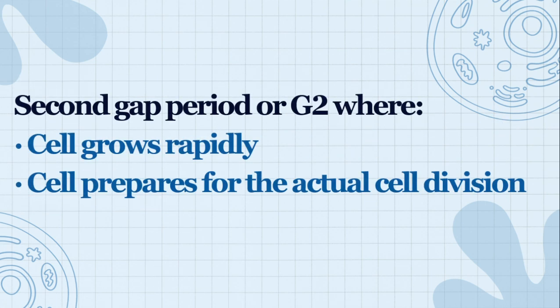Next, the last phase in interphase is the second gap period or G2. This is where the cell grows rapidly, and in G1 the cell grows, in S phase there is DNA replication, and in G2 the cell is preparing for the actual cell division, which is the M phase or the mitotic phase. Okay, remember: G1, cell grows; S phase, DNA replication; G2, cell prepares for the actual cell division.